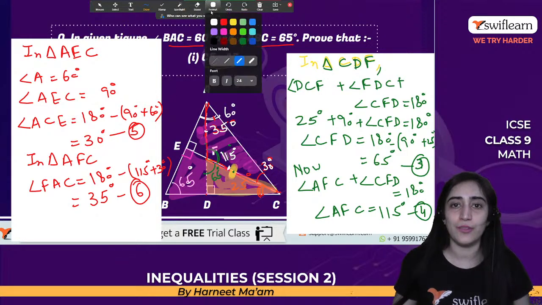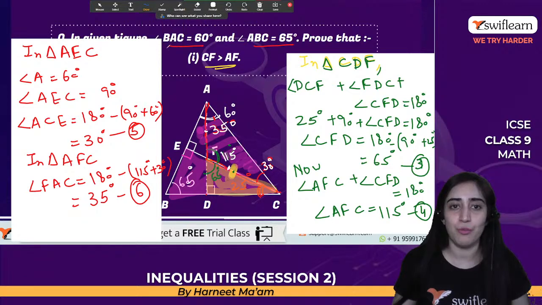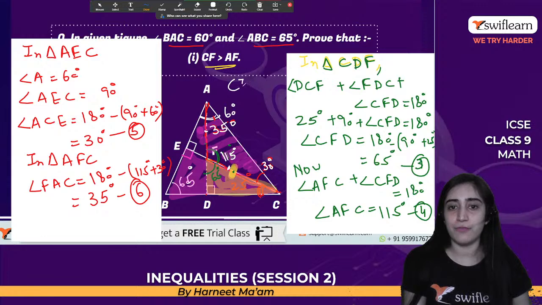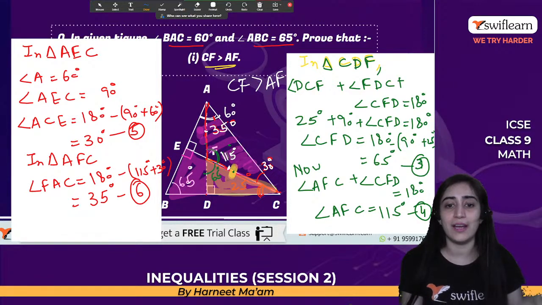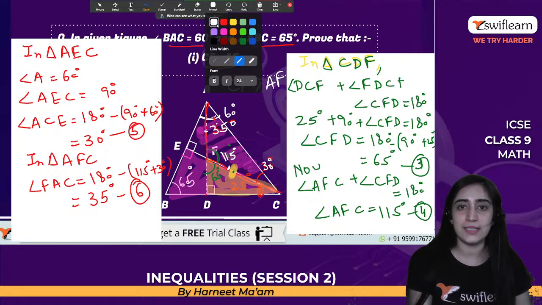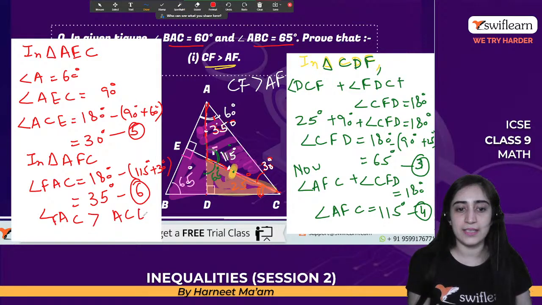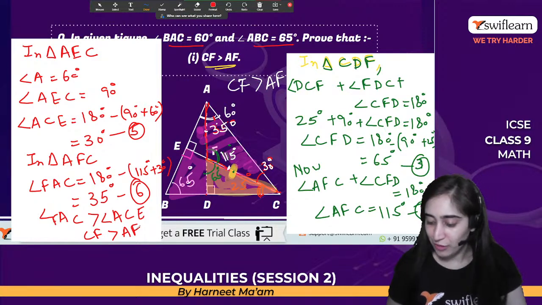So let's do that on the other side of the board. Let's see what we have to solve it now. So this shows that CF is greater than AF, because this is the side of the angle and this angle is greater. It shows us that angle AFC is greater than angle ACF. That gives me that CF is greater than AF. So I hope it's done with us. Yes.